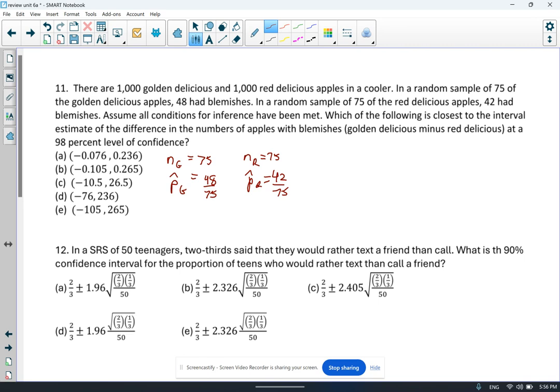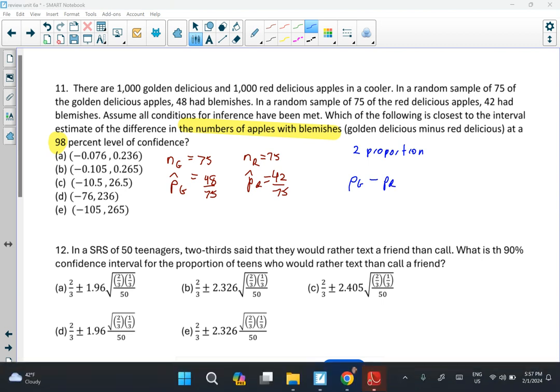Assume the conditions have been met. Which of the following is closest to the interval of the estimate of the difference of the number of apples with blemishes, golden minus red, at a 98% confidence level? Okay, so we know it's a two-proportion z interval, and we know that our parameter is p golden minus p red. And so we're going to use our calculator.